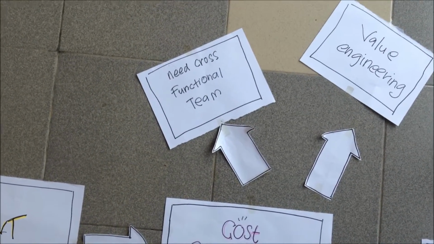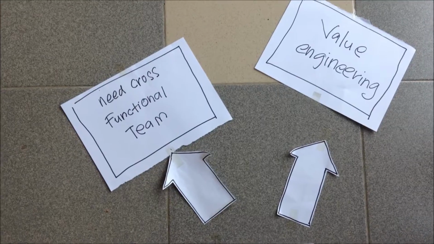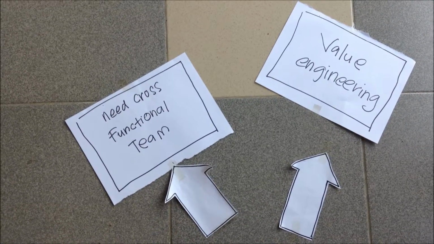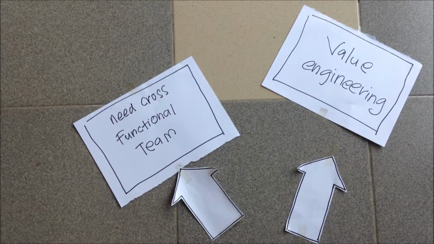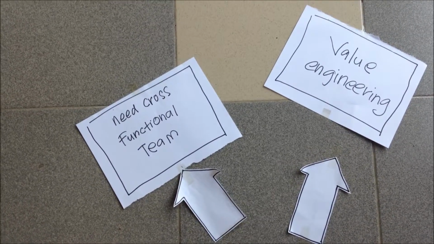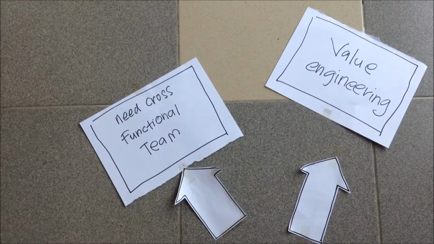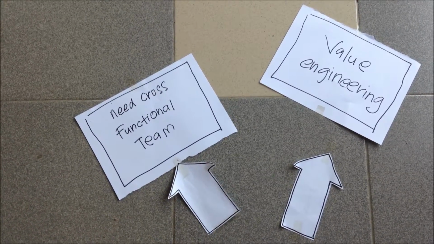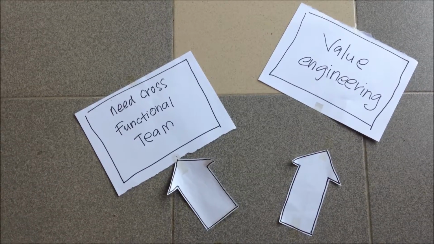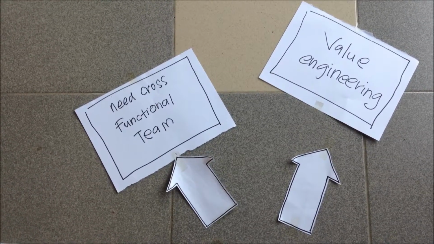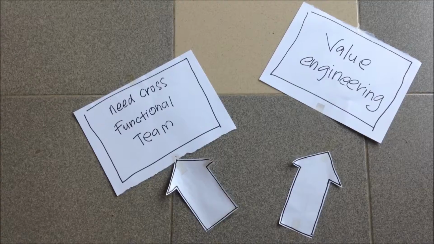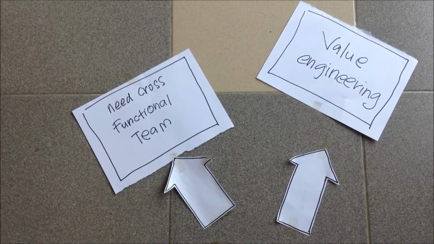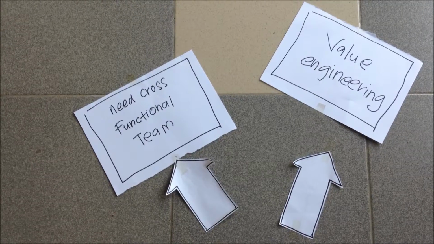A cross-functional team is set up to manage the target costing process. This team may consist of members representing key activities across the value chain, such as production engineering, product design, and accounting. There may be extensive negotiation between team members to locate where in the value chain the cost saving can be found. Techniques such as value engineering can be used to find creative ways of achieving some of the targets.